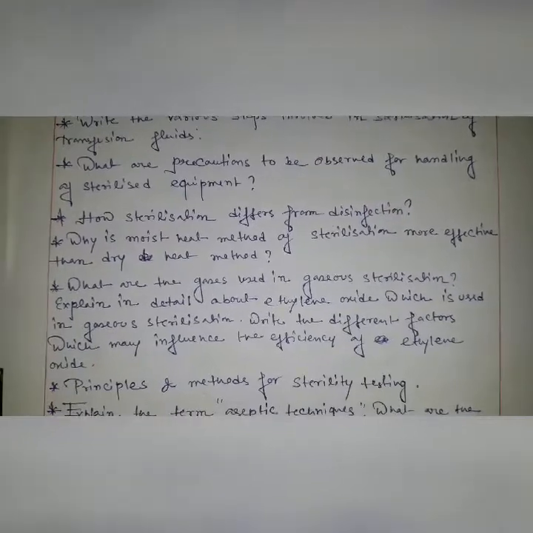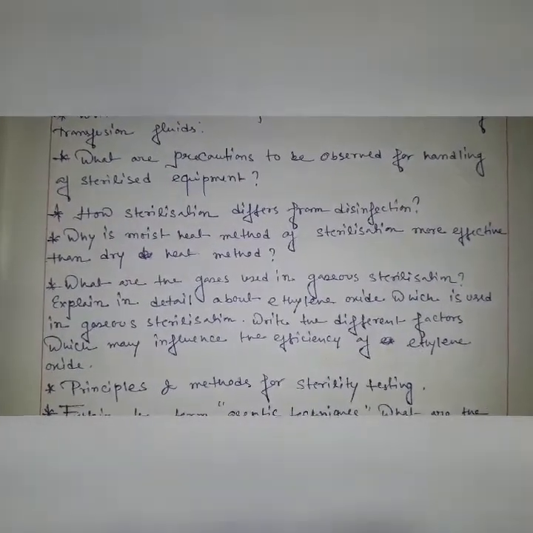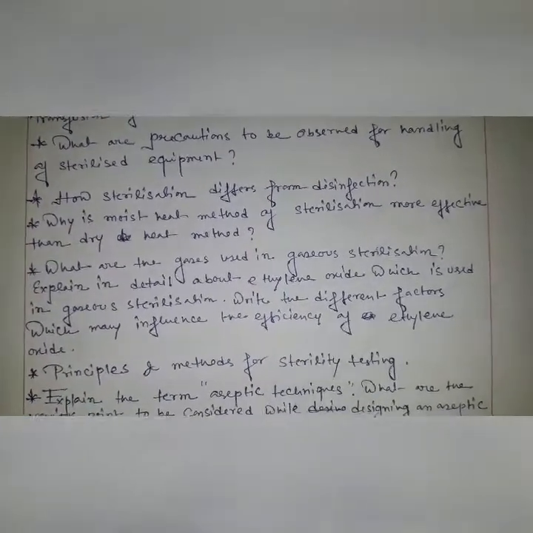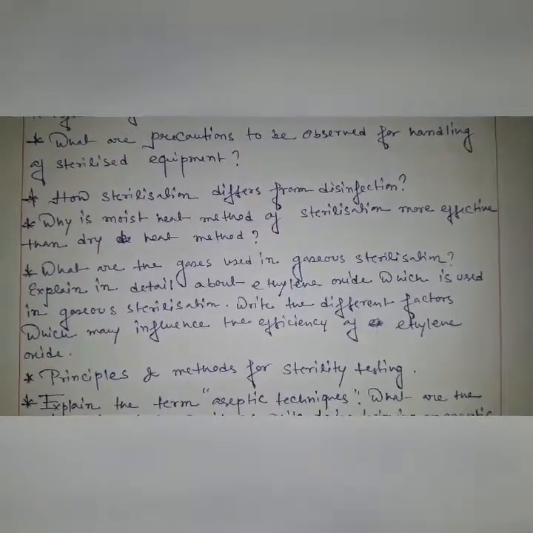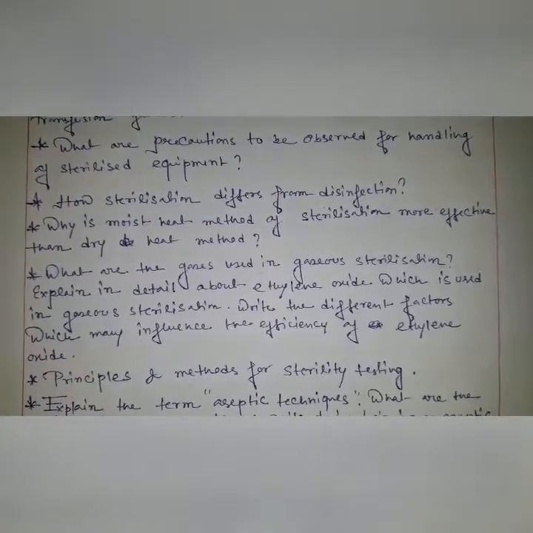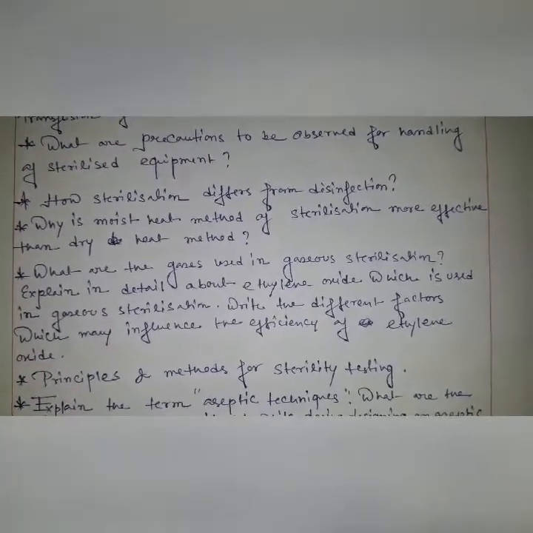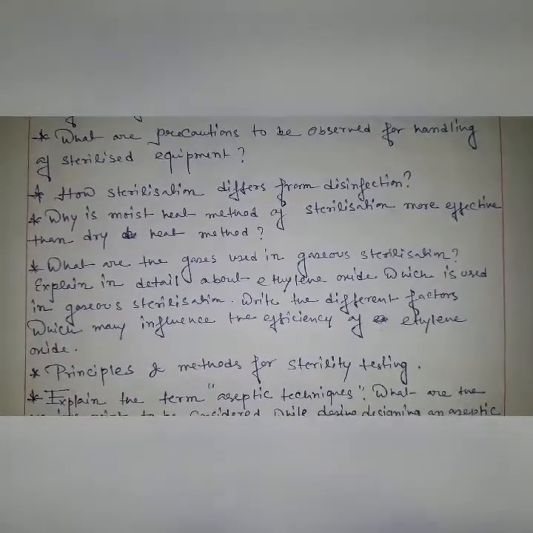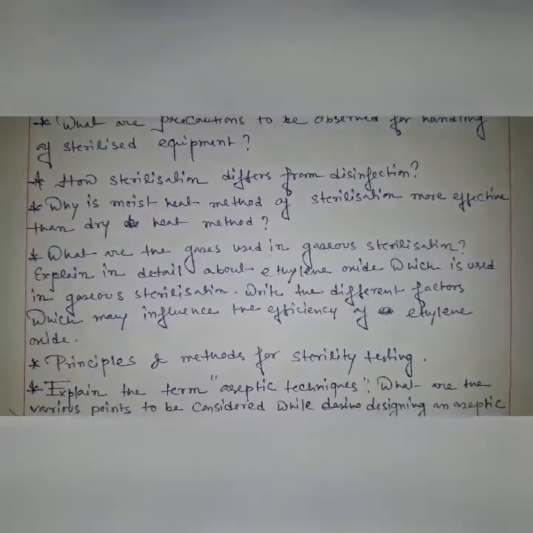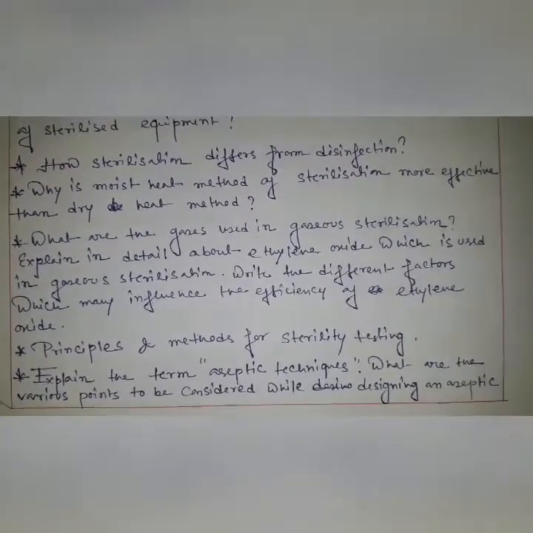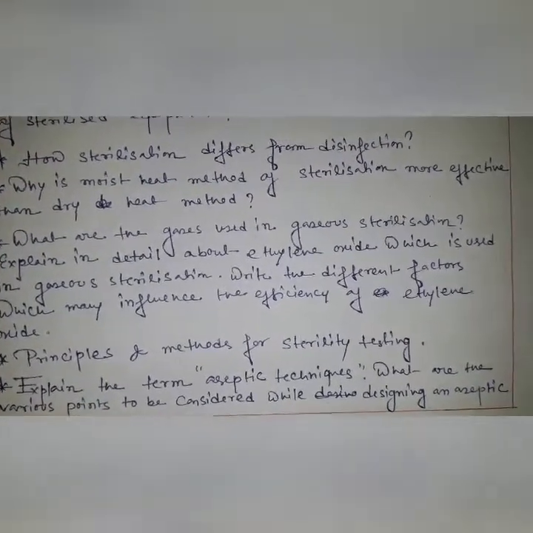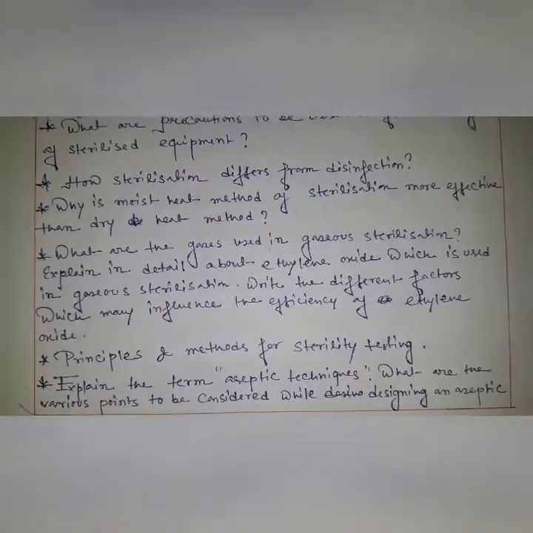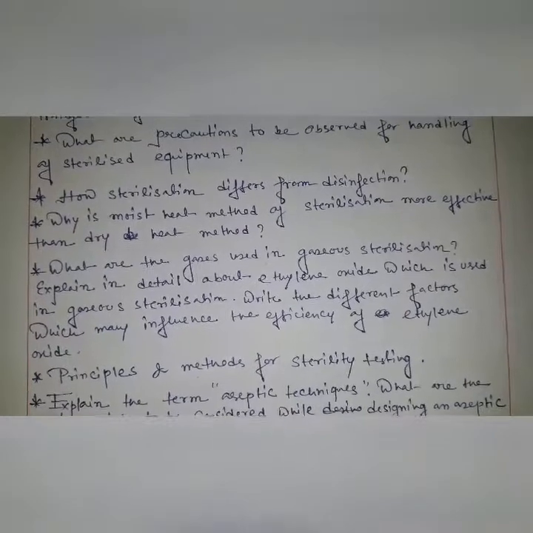Why is moist heat sterilization more effective than dry heat sterilization? That means the advantages of moist heat sterilization. What are the gases used in gaseous sterilization? Explain in detail about ethylene oxide used in gaseous sterilization and write the different factors which may influence the efficiency of ethylene oxide. Very important. Principles and methods of sterility testing. Explain the term aseptic technique.